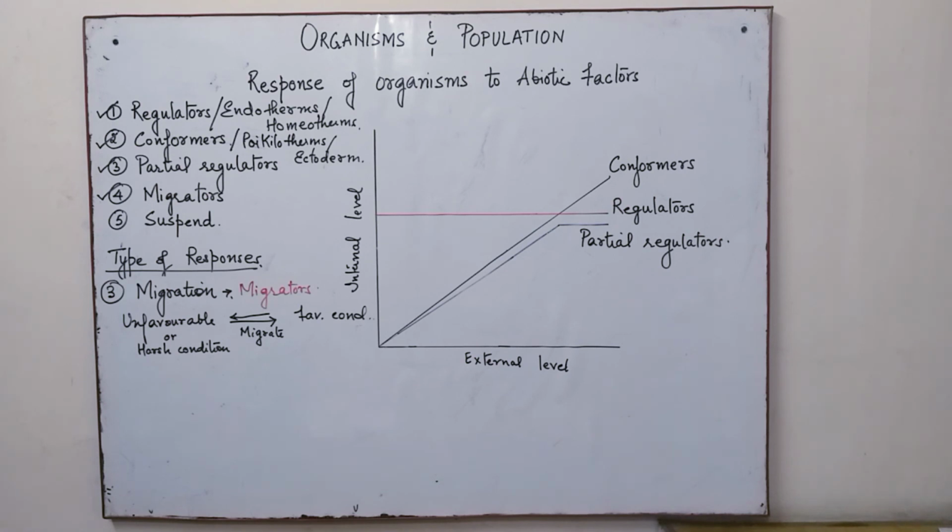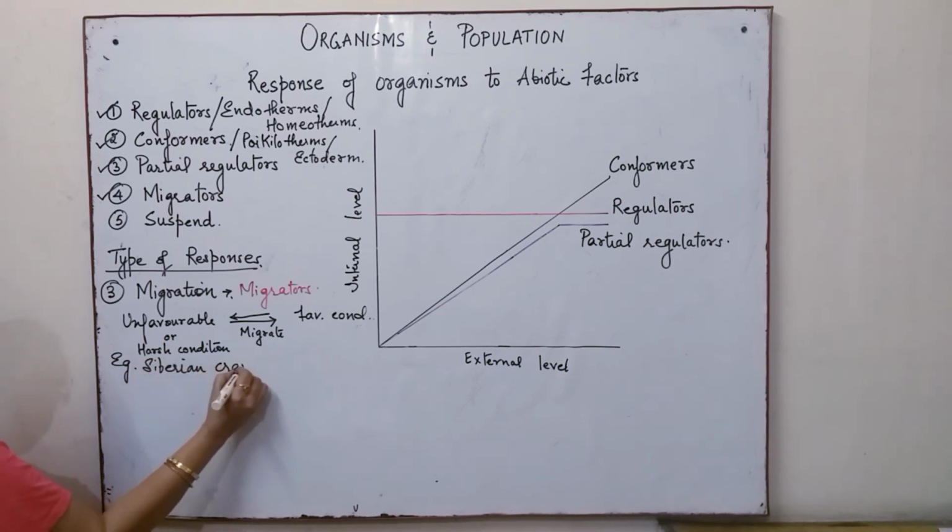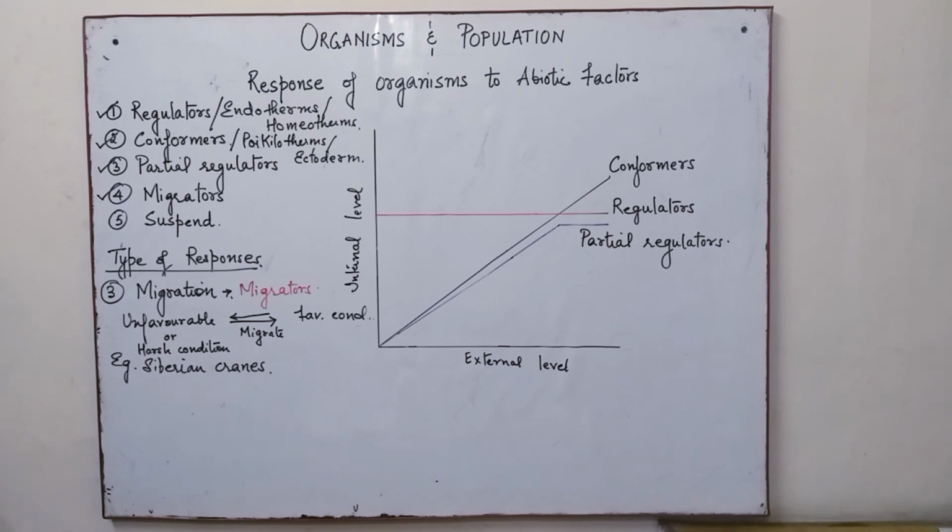Now, an example is Siberian cranes. Siberian cranes are a very good example of this. They migrate to India in winters, because the winters in Siberia are very harsh. So the Siberian cranes move from Siberia to India during the winter, and when the summers are there in Siberia, they move from India back to Siberia.